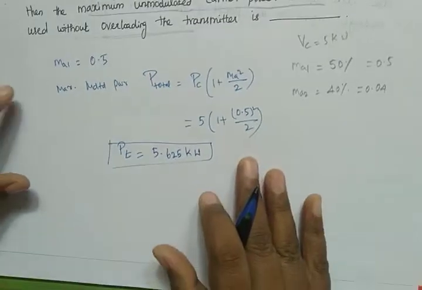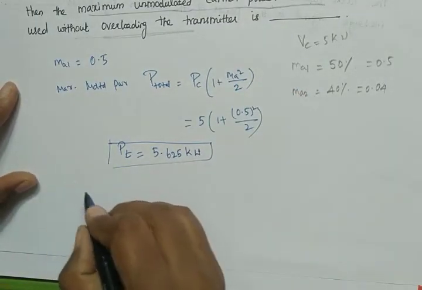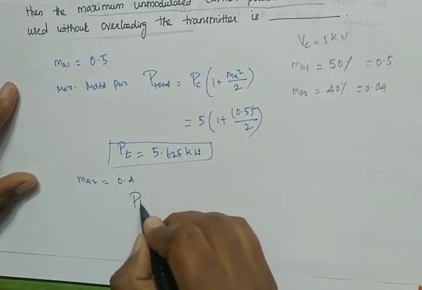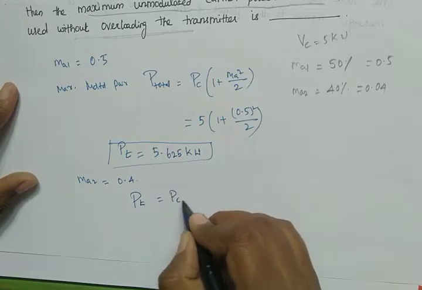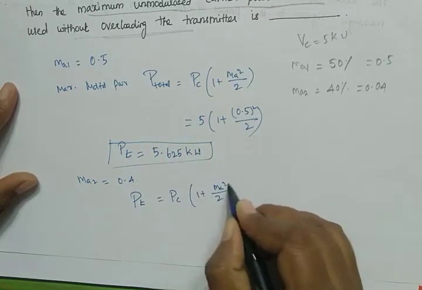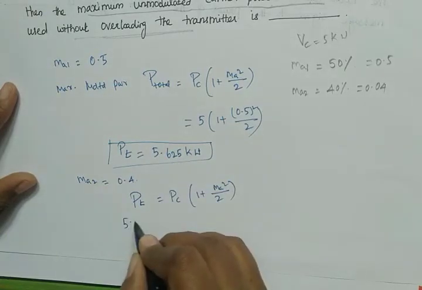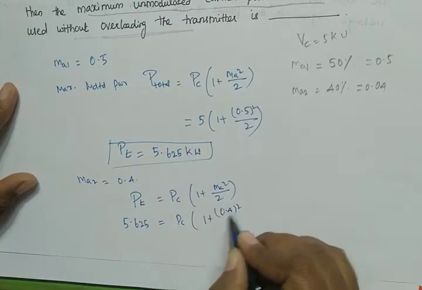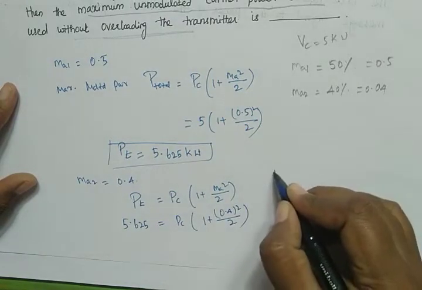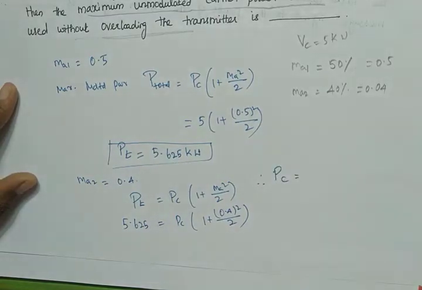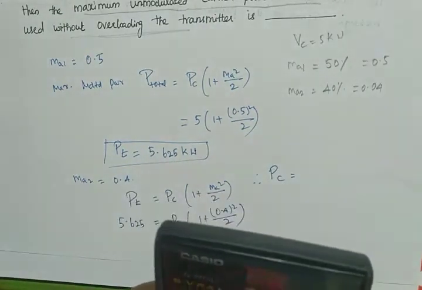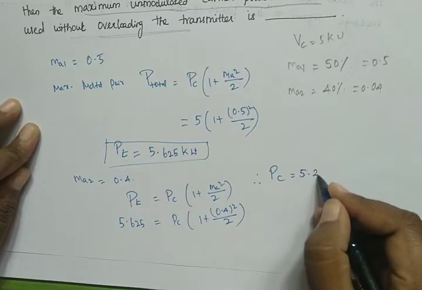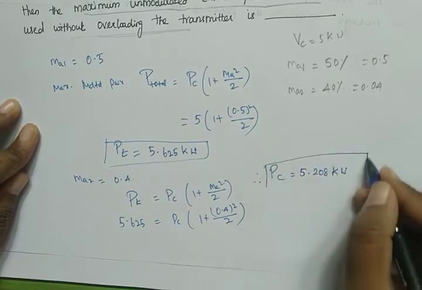Now, what we have to find is when Ma is equal to 0.4. Again, the total power is equal to Pc into 1 plus Ma square by 2. Just now we found that Pt is 5.625, which is equal to Pc into 1 plus 0.4 the whole square by 2. Therefore, we can write Pc is equal to 5.208 kilowatts. This is the Pc.